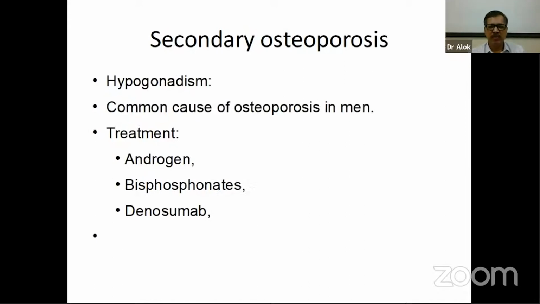So with this, before we end the session, I would just like to mention a few other diagnoses, other causes of secondary osteoporosis. Then we have hypogonadism. Hypogonadism is the commonest cause of osteoporosis in men.